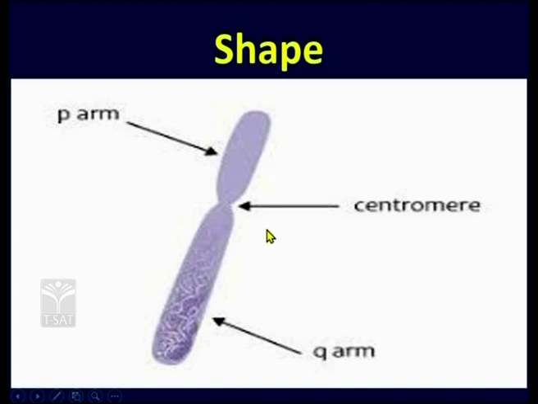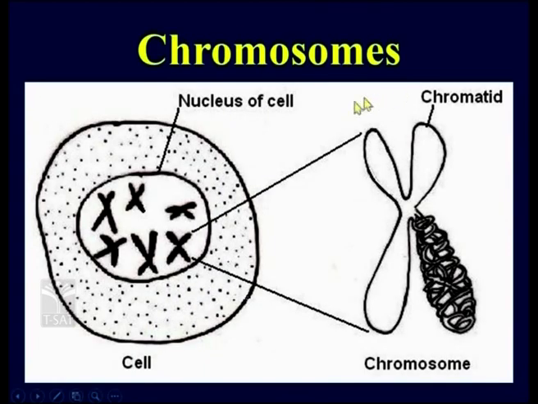Whenever a cell divides, at that particular moment, the chromosome splits longitudinally. At that moment we find the chromosomes appearing like this. When one chromosome divides longitudinally, the upper two parts are short arms, which we call chromatids, sister chromatids, and the two down are long arms.